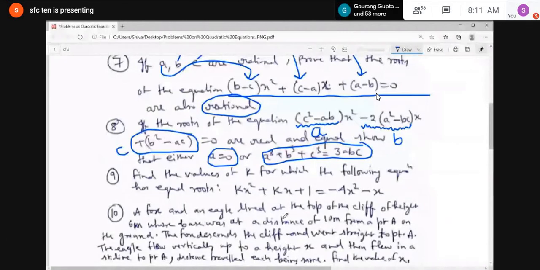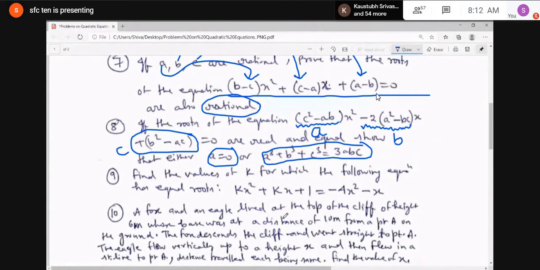Then you can take the variable x² common, and what will be left? k plus 4. In a similar manner, kx and minus x you will shift to the left-hand side. So x you can take common, and what will be left? k plus 1.